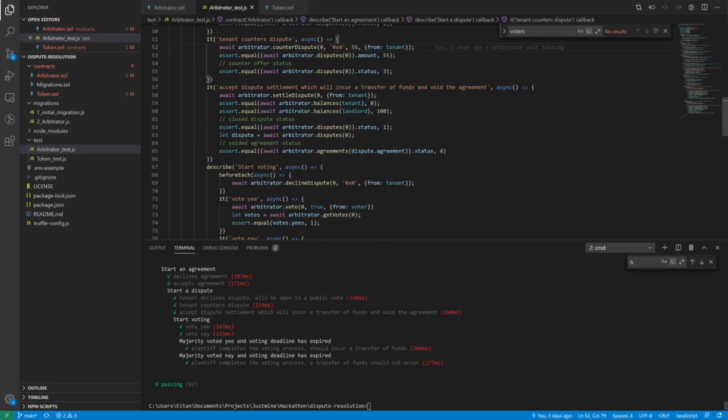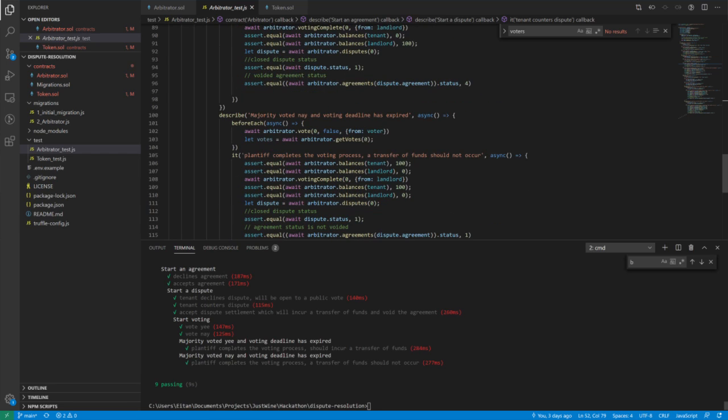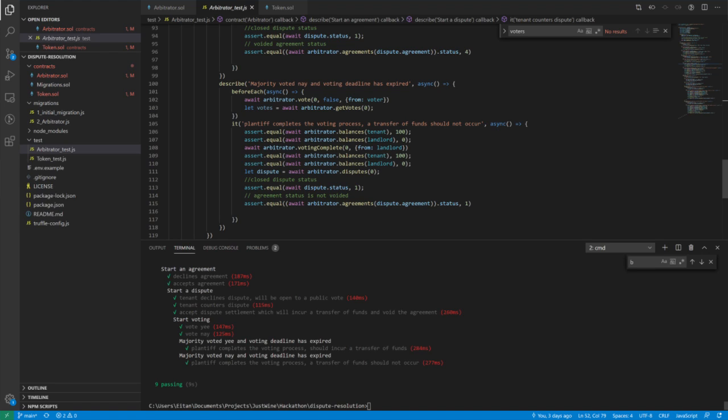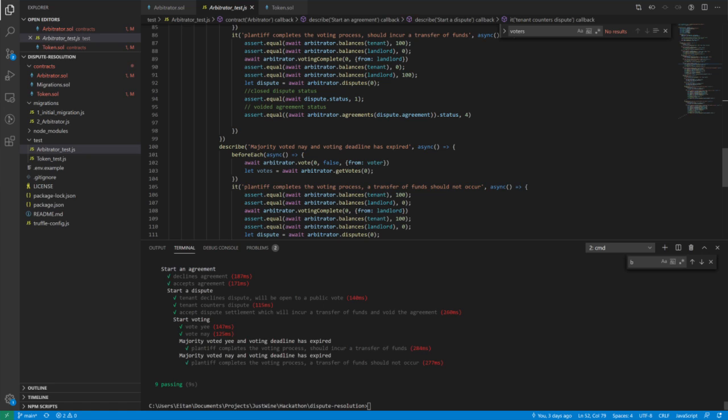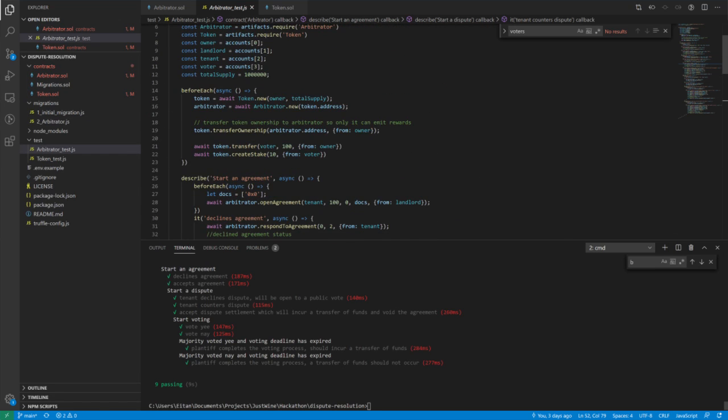and now the dispute is open to a vote, and people can vote yes or no. If a majority vote yes and the voting deadline passes, then funds are transferred from the tenant to the landlord. If people voted no, then no transfer happens, and in both cases the dispute is closed. Again, we're talking about an appeals process and maybe some other additions. And then, as I said before, voters have to stake some tokens, some of our Harmonia tokens, in order to participate in this process. But that's just a quick summary.